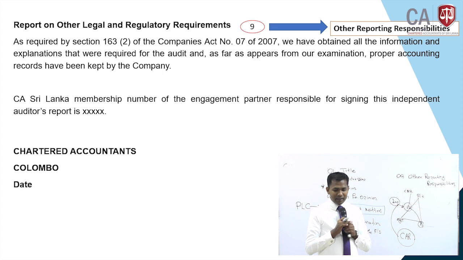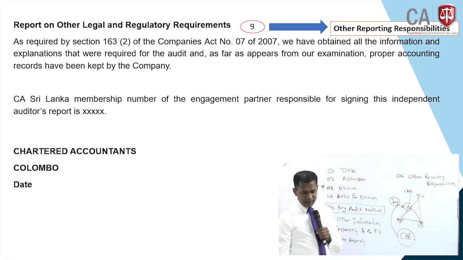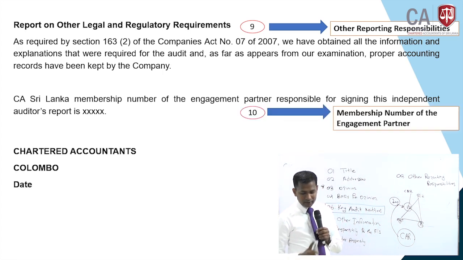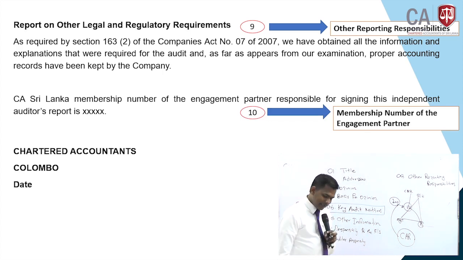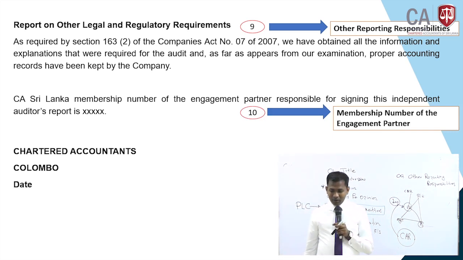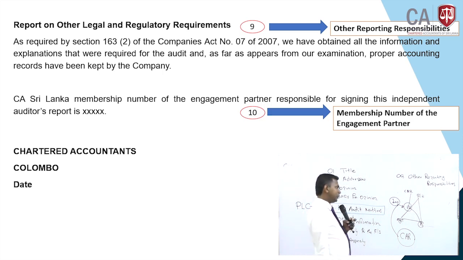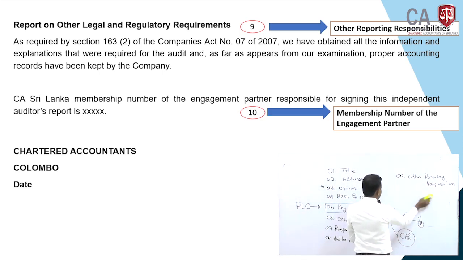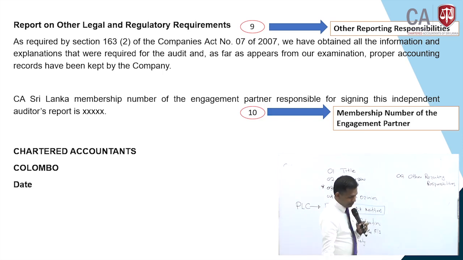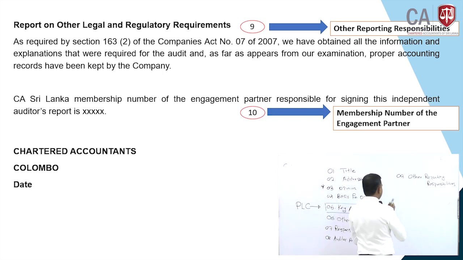So now we are coming to number 10 of the elements of the audit report. That is interesting. What is that? The CA Sri Lanka membership number of the engagement partner responsible for signing this independent auditor's report has to be given. That is the membership number.